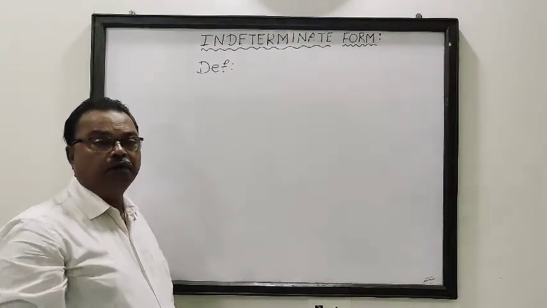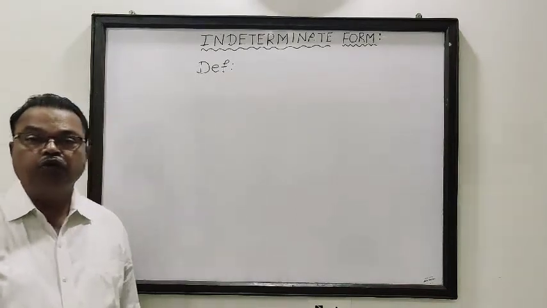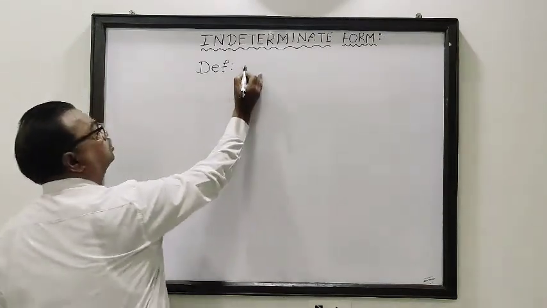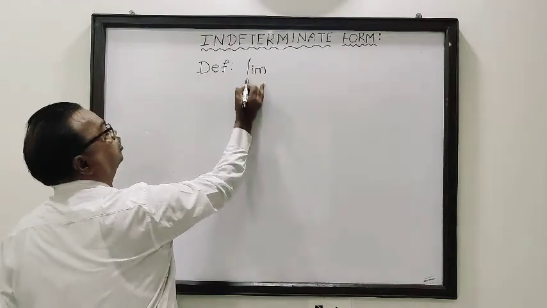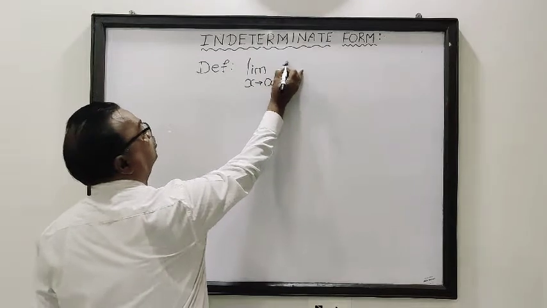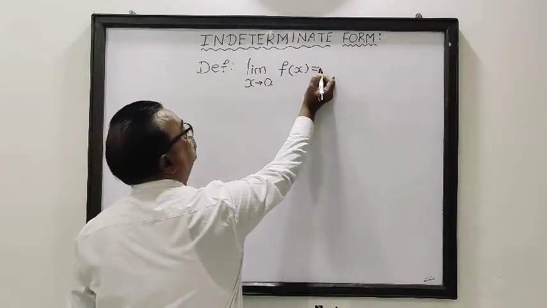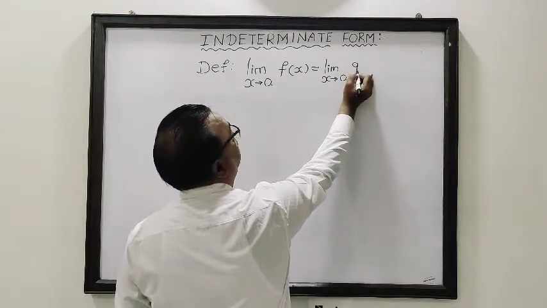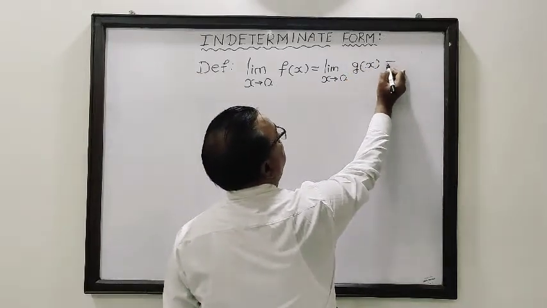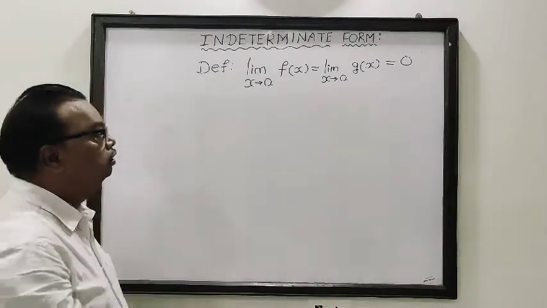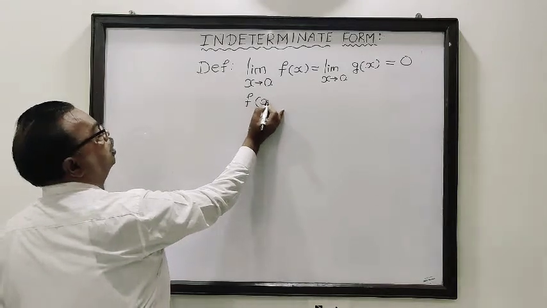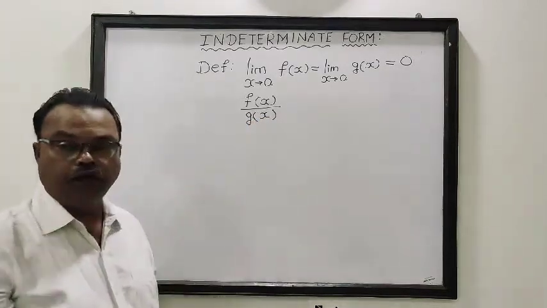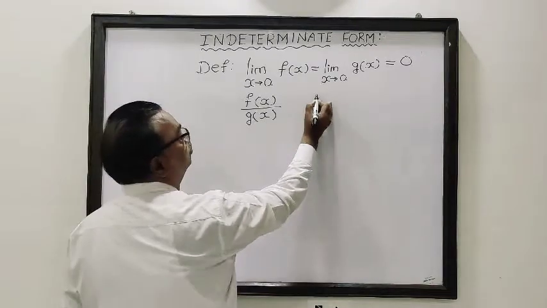If f of x and g of x are any two differentiable functions of x at x equal to a, such that limit x tends to a of f of x is equal to limit x tends to a of g of x is equal to 0, then f of x upon g of x is said to have an indeterminate form 0 upon 0.